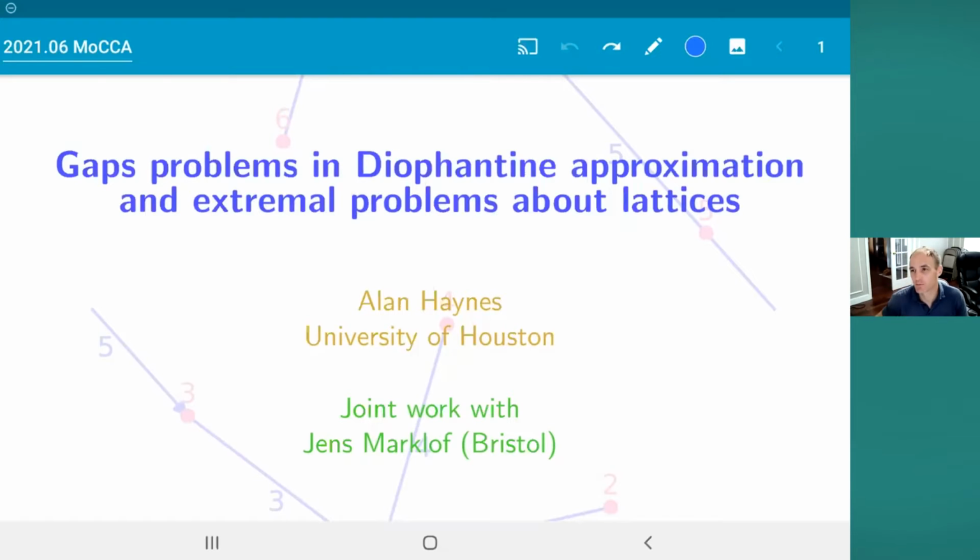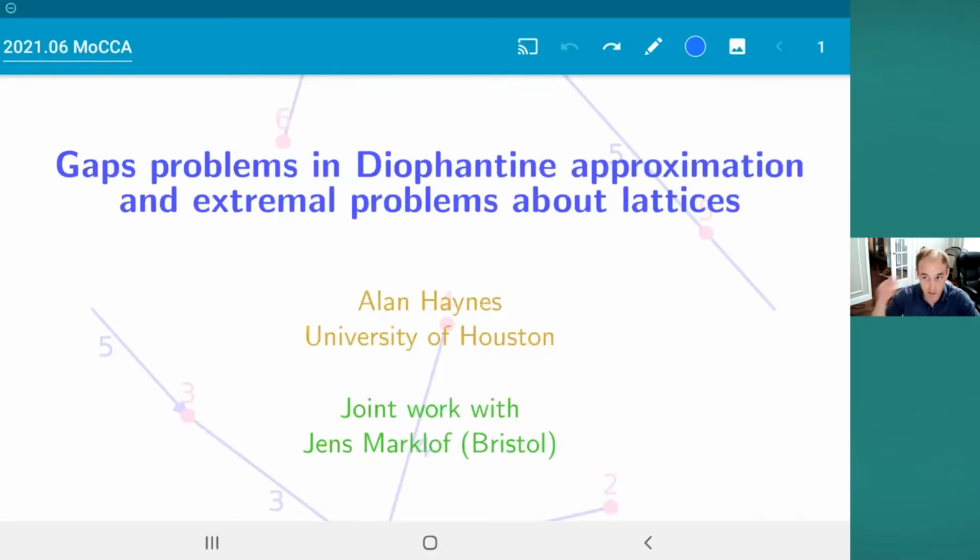Okay, well, please start. Yeah, so I'm going to talk about something which maybe seems unrelated, but it turns out that it's related to these optimization problems in discrete geometry, like the kissing number problem, at least, or some problems like it. My goal is to try to explain how gap problems from Diophantine approximation can be reformulated in terms of certain discrete geometry optimization problems.